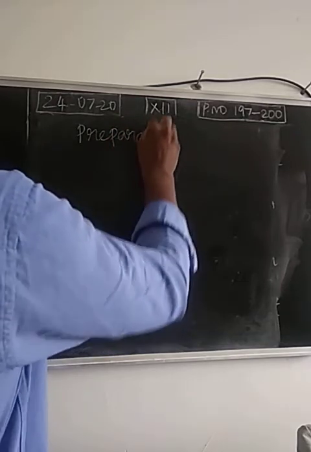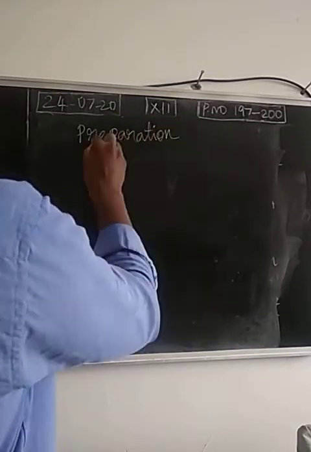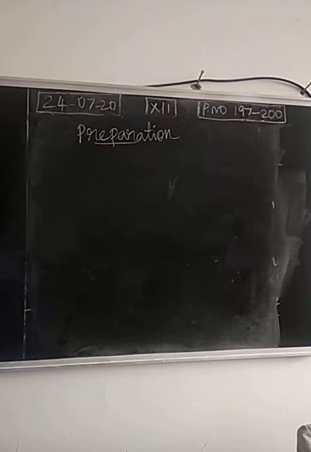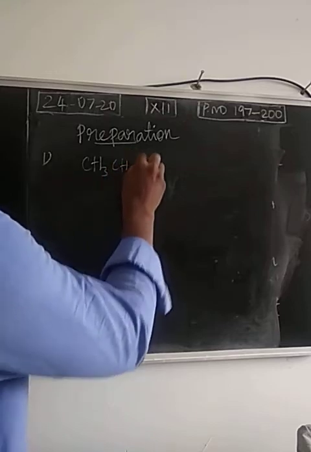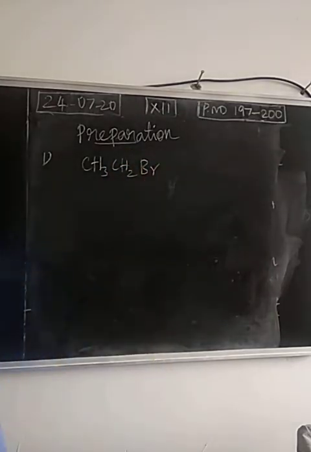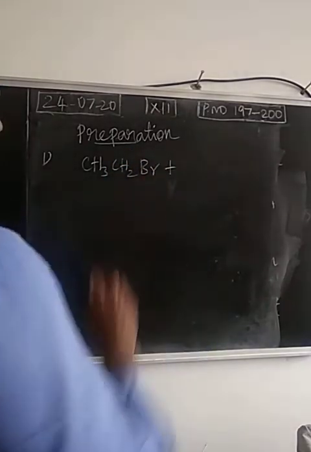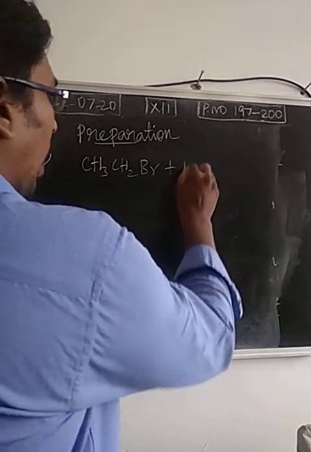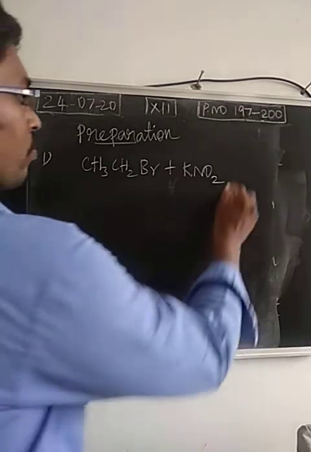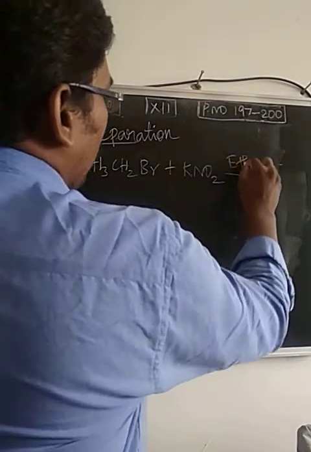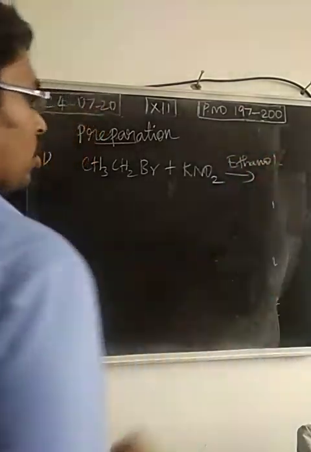There are 5 preparation methods for preparing nitroalkane. First one, we can prepare it from alkyl halide. Take ethyl bromide or bromoethane, which is added to alcoholic potassium nitrite, KNO2.